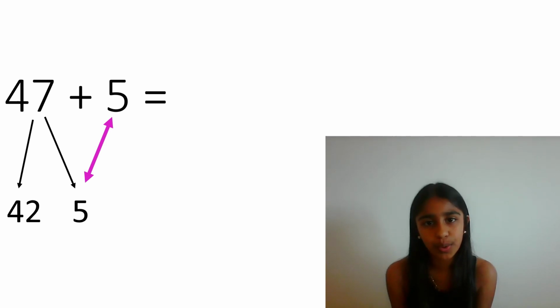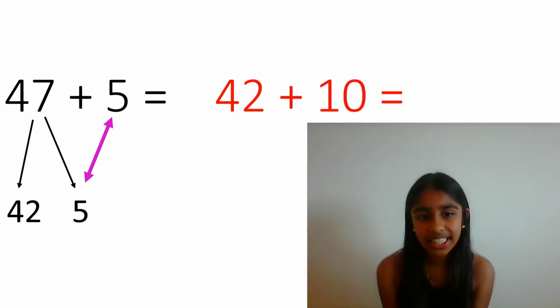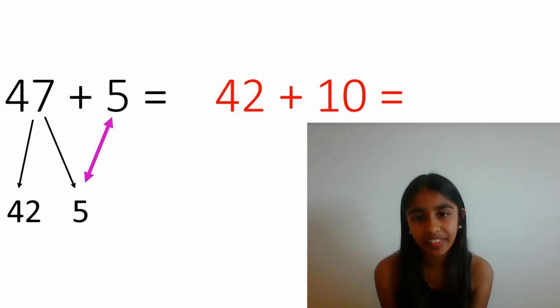Now we have a new equation. 42 add 10. 47 add 5 is the same as 42 add 10. We have just made the first equation easier. So the answer to 42 add 10 is 52.